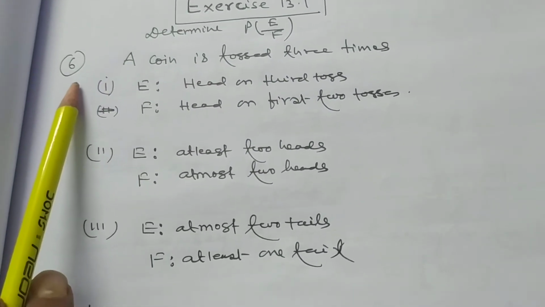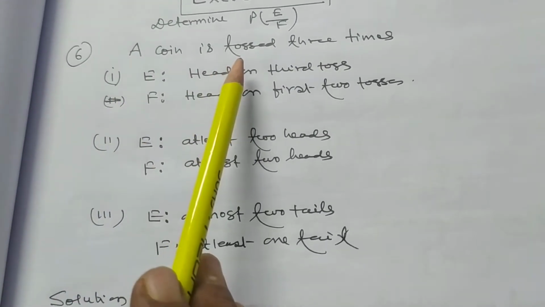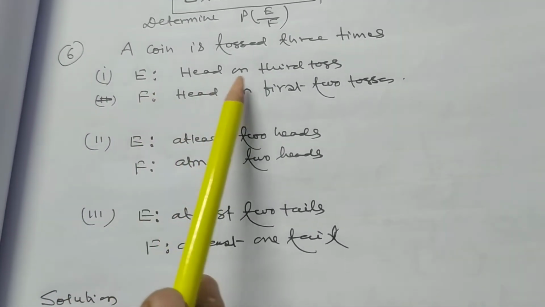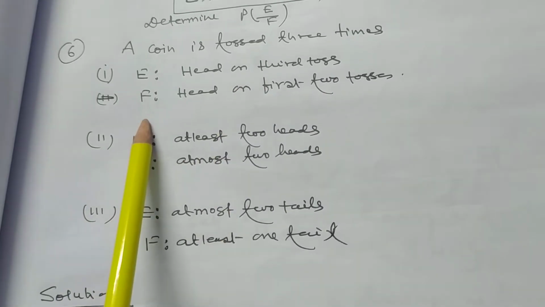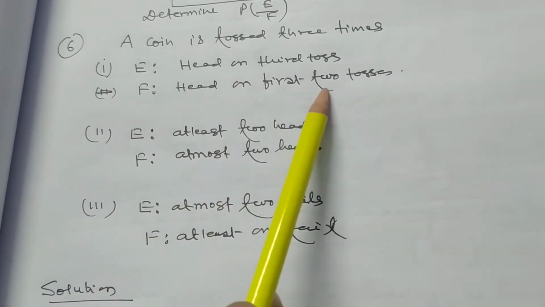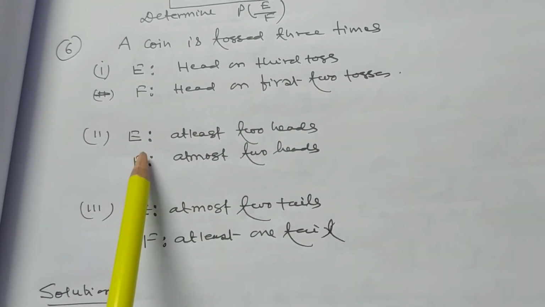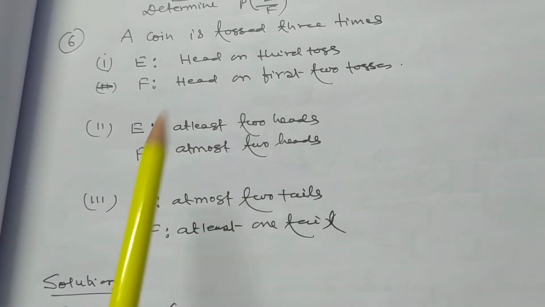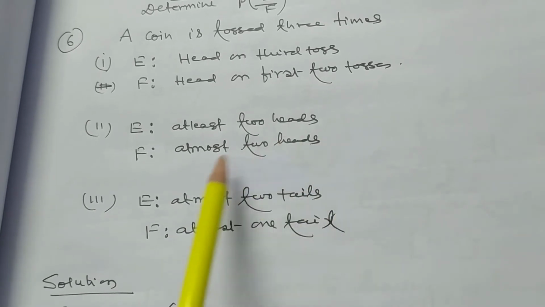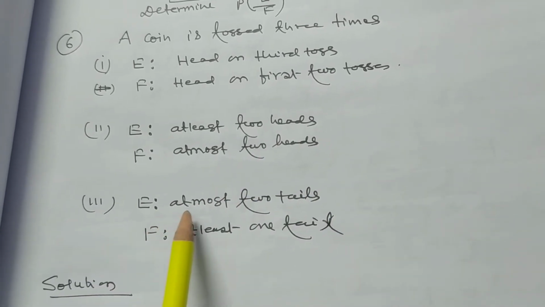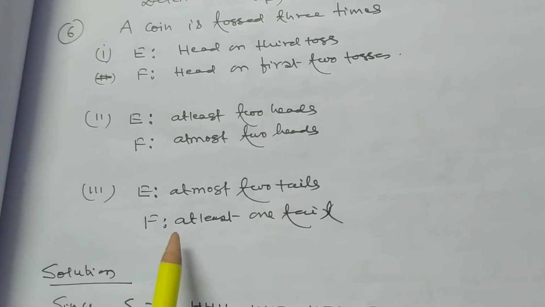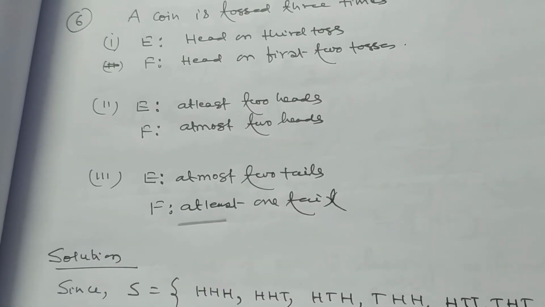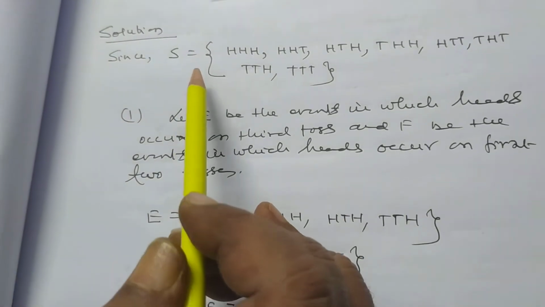Now I want to discuss problem number 6. A coin is tossed 3 times. First, E represents head on third toss and F represents head on first 2 tosses. Secondly, E represents at least 2 heads and F represents at most 2 heads. Third, E is at most 2 tails and F is at least 1 tail. So my dear student, I want to discuss the problem.